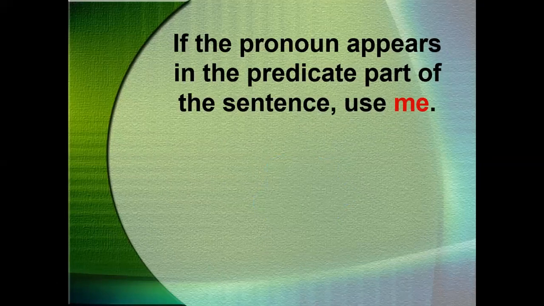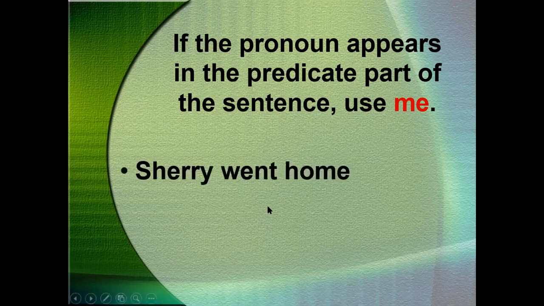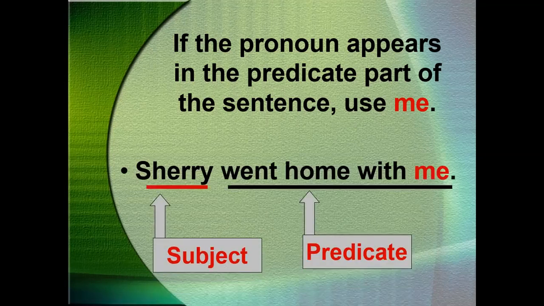But if the pronoun appears in the predicate part of the sentence, we use me. That means when you want to talk about the pronoun after the action, you will use the object pronoun, which is me. For example, Cherry went home with me. We have the subject, boy or girl, Cherry. The action is went home. You can't say with I. That would be a big mistake. Why? Because the pronoun comes after the action. The action is went, the past of go. So you will say me, not I.